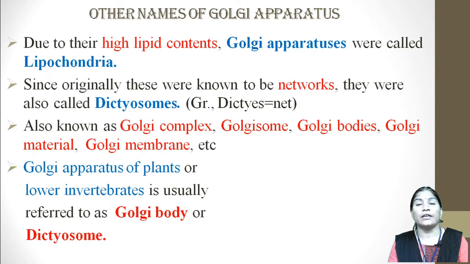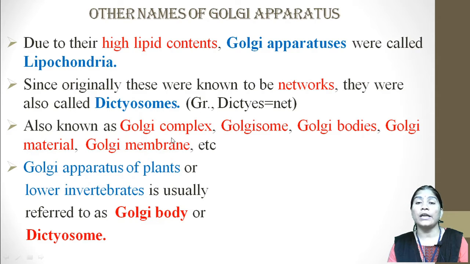Dictyos is a Greek word. Dictyos means net, and the Golgi complex or Golgi apparatus has a net-like appearance, and hence it has another name, that is dictyosome.